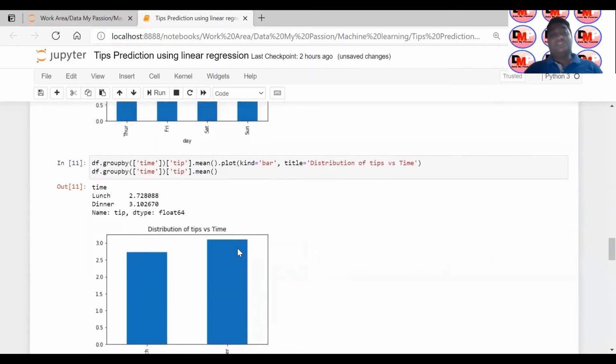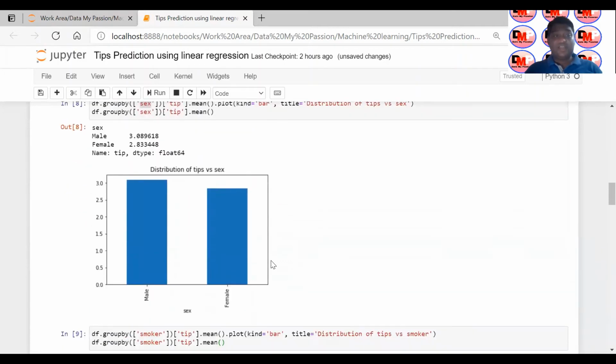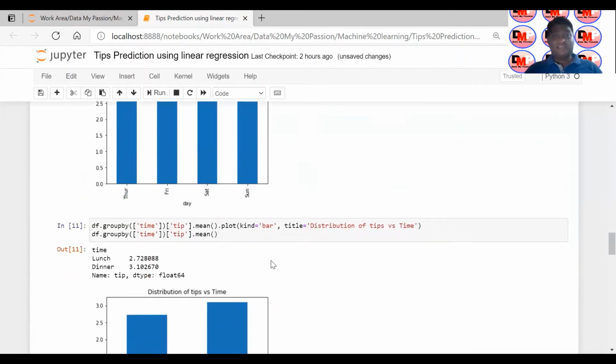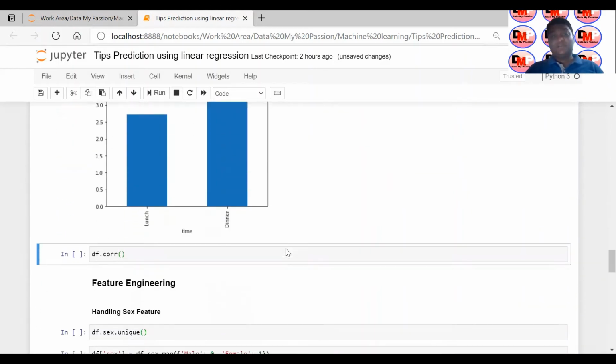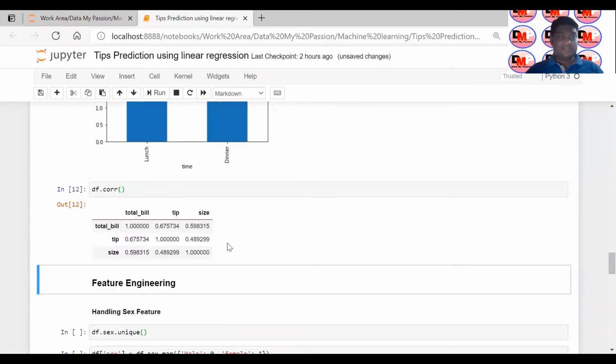Again, I'm telling you, these are the four steps I have just shown for data visualization. I'm going to create a separate video on data visualization, that is exploratory data analysis. This is just to show that we have to perform data analysis and data visualization steps as well in a machine learning project. But this is just to understand the data part. This is a part of your data visualization or exploratory data analysis.